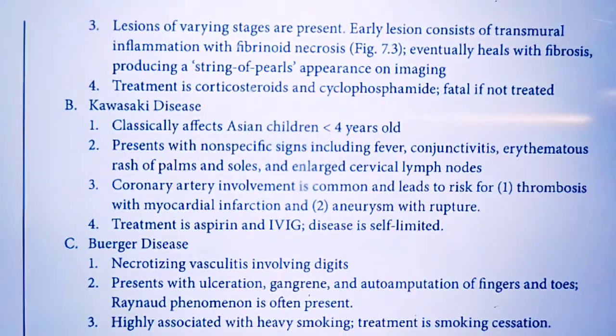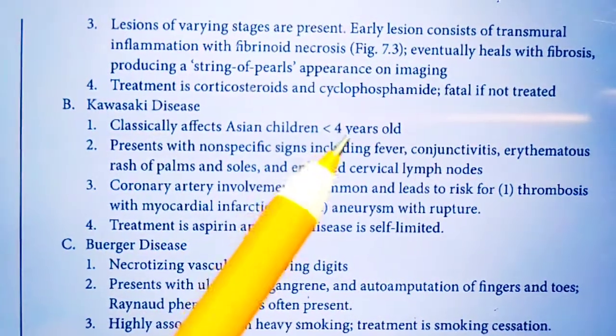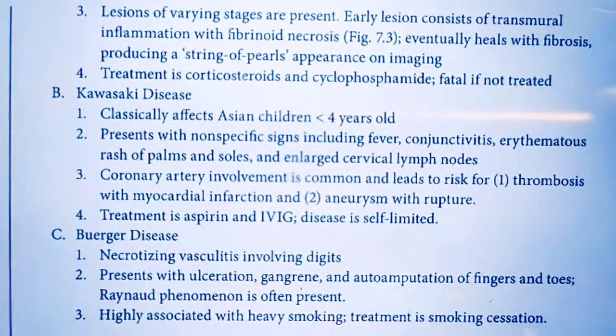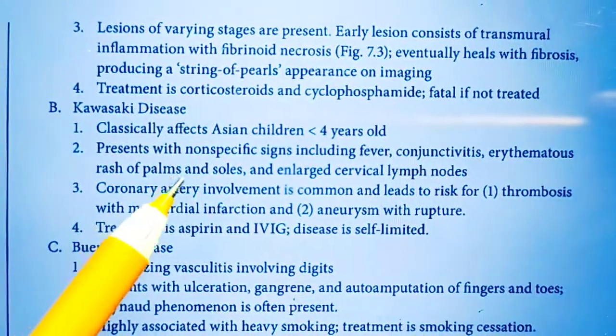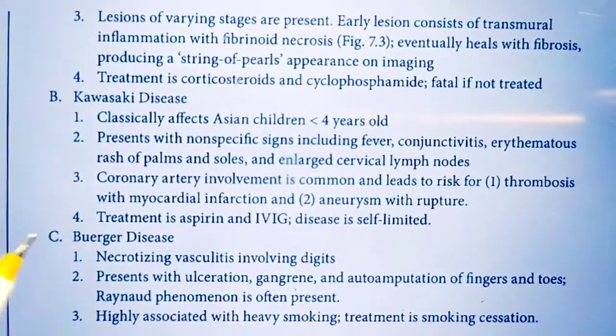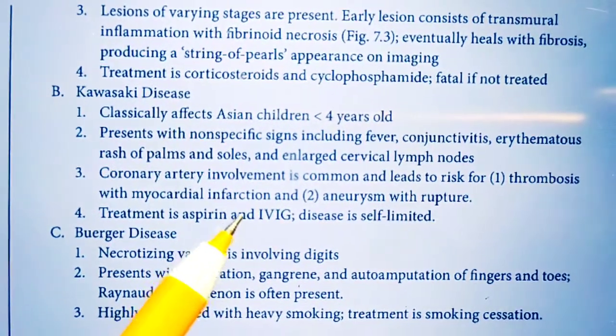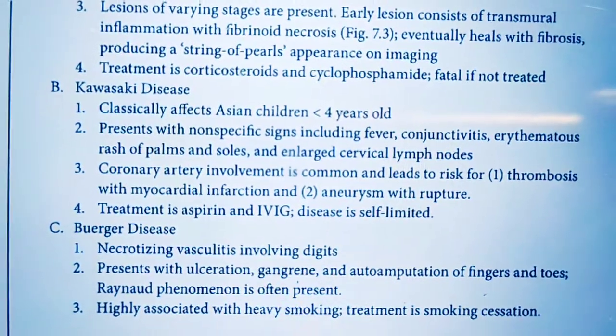Next is Kawasaki disease. Kawasaki disease affects Asian children with less than 4 years of age, and they have all these symptoms like fever, conjunctivitis, erythematous rash on the palm and the soles, and enlarged cervical lymph nodes. And generally they are treated with aspirin and intravenous IG.